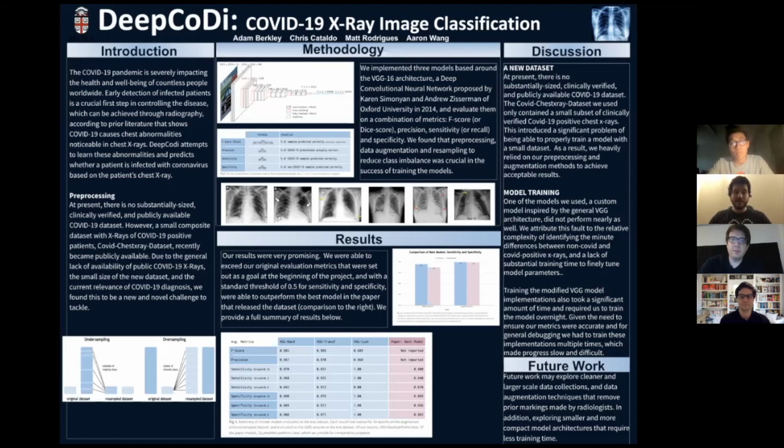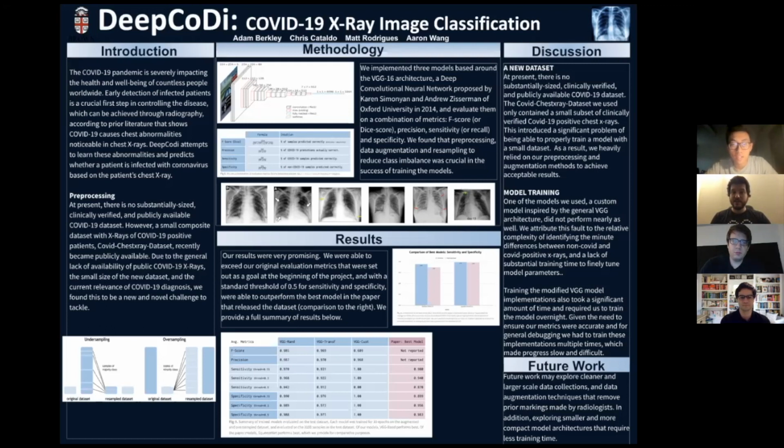Our results were very promising. You can see a full summary of the results in a table at the bottom of the page. We were able to exceed our original evaluation metrics that were set out as a goal at the beginning of the project, and with a standard threshold of 0.5 for sensitivity and specificity, we were able to outperform the best model in the paper that released our data set, which is displayed in the bar graph on the right.